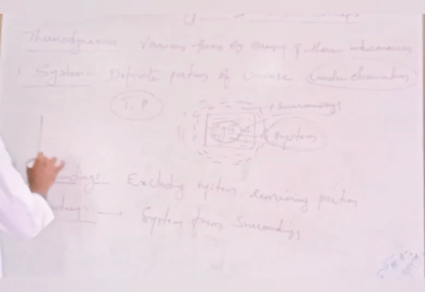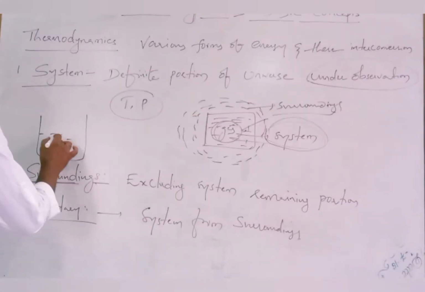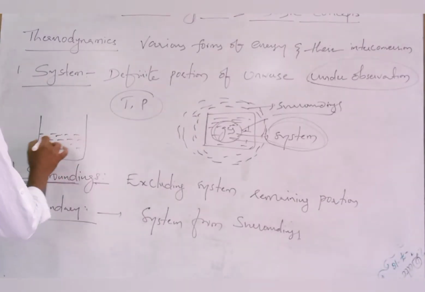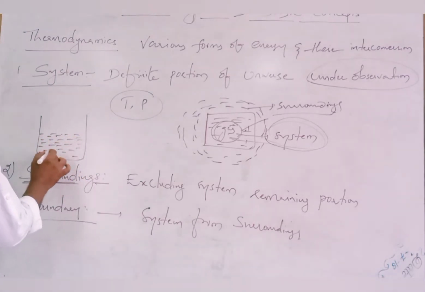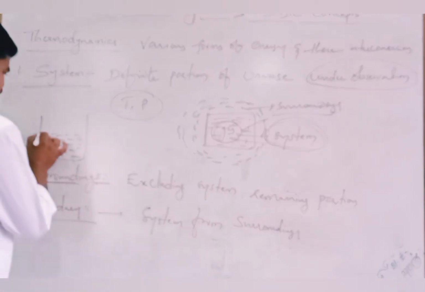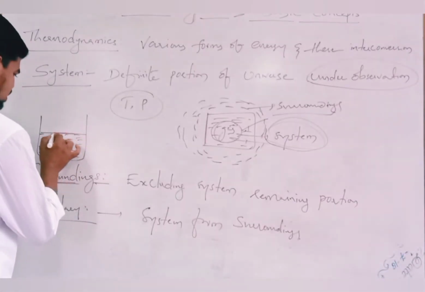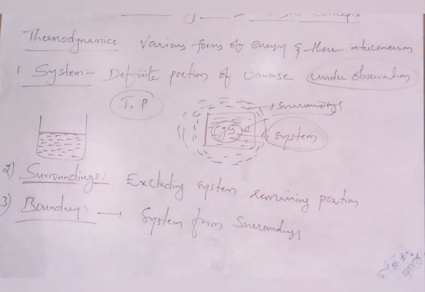For example, let us take a bucket in which some water is present. Water is present, right? Okay, so the layer which separates water from rest of the system.